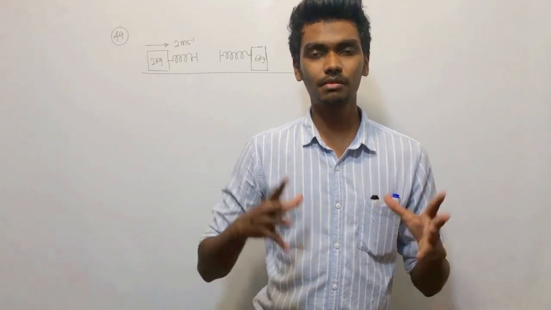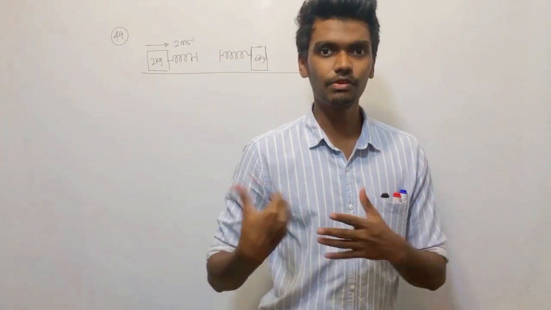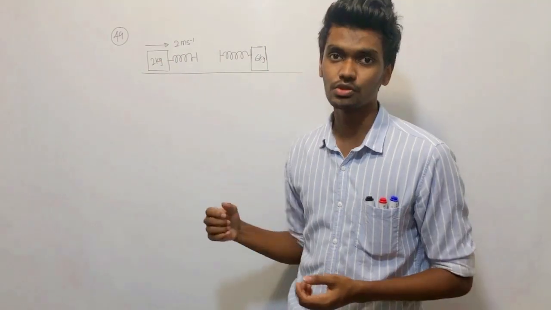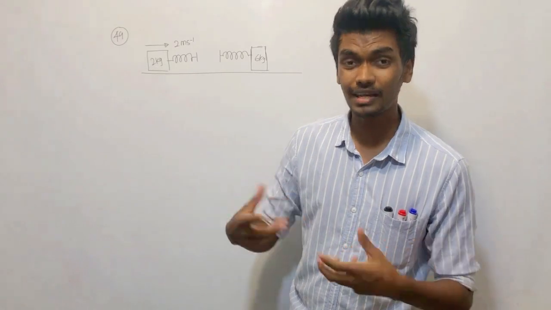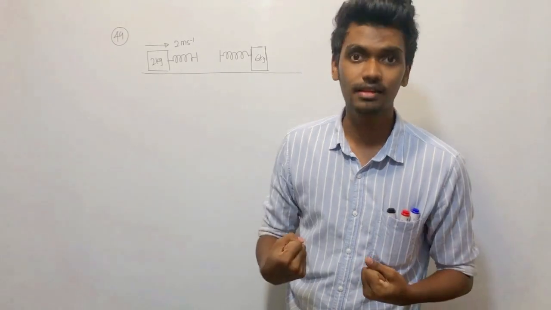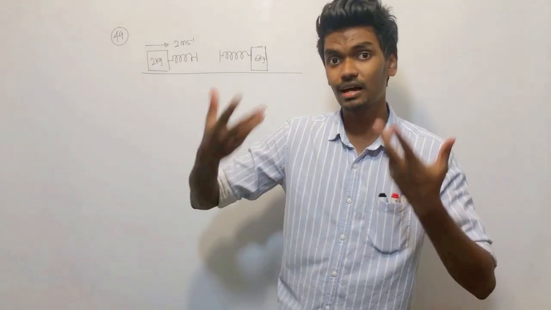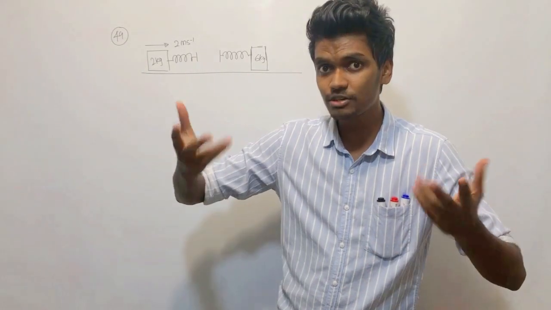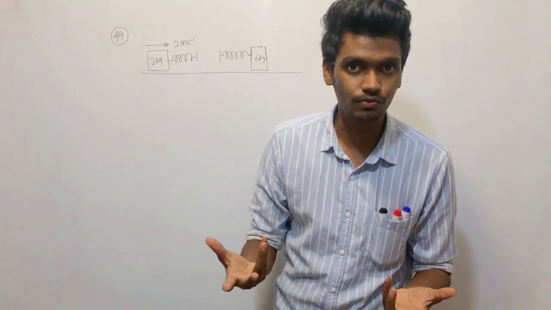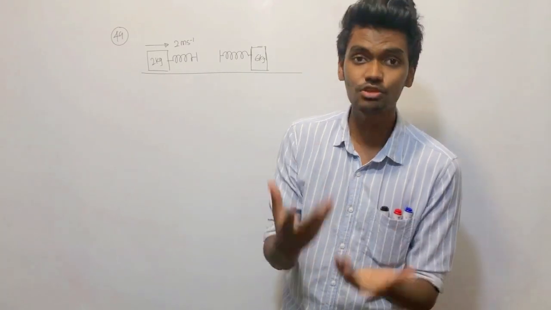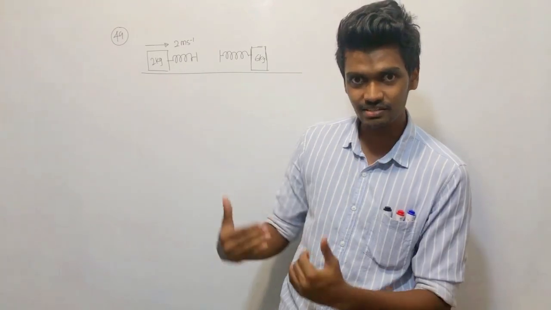After maximum compression occurred, obviously it will push, and this 2 kg will push. Because of the higher inertia, the 6 kg, because the mass is high when compared with 2 kg, which means higher mass means higher inertial mass means higher inertia, higher reluctance to change its motion, which is at rest.